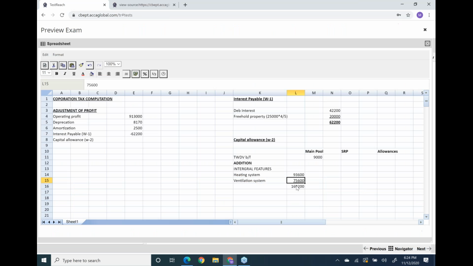Right, now just think how much AIA you have. You have 1 million in your pocket, so 169,200 is nothing. This 169,200 will be taken to the allowance column.